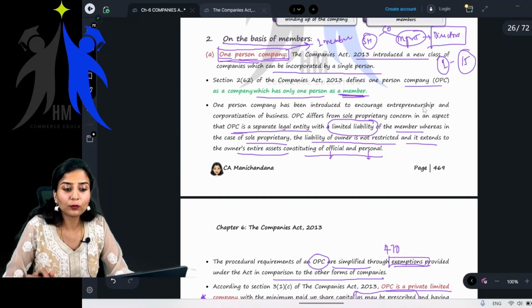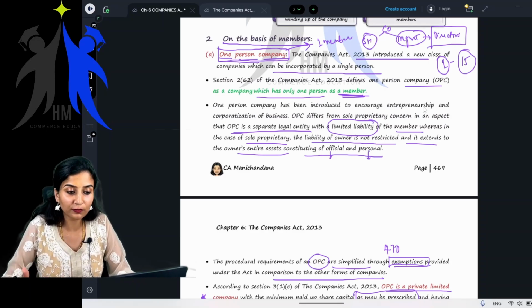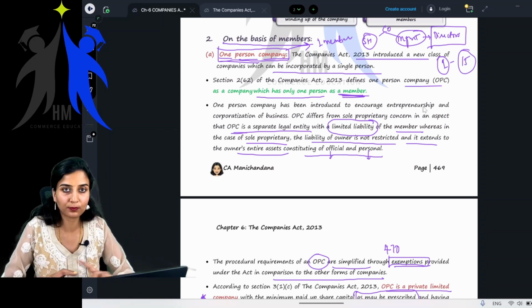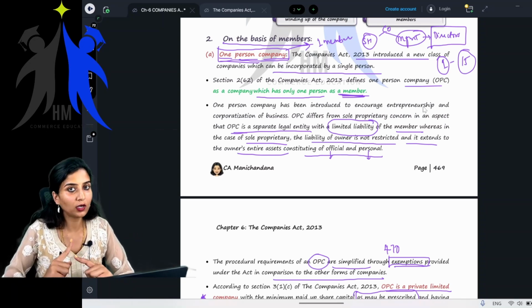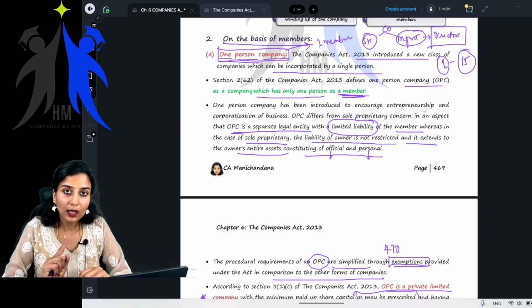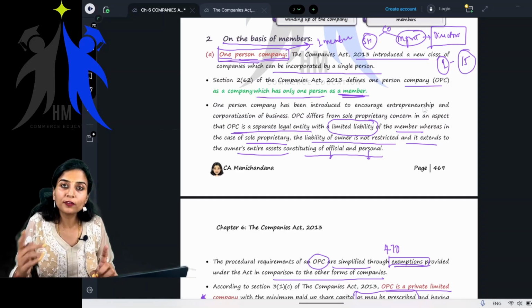Okay, what did we learn? One person company. It is a new class of company which was introduced in the Companies Act 2013. In the Companies Act 1956, this OPC concept was not there. Okay. Then one member or one director? One member. The maximum number of directors is 15. Okay, you can have 1 to 15 directors.